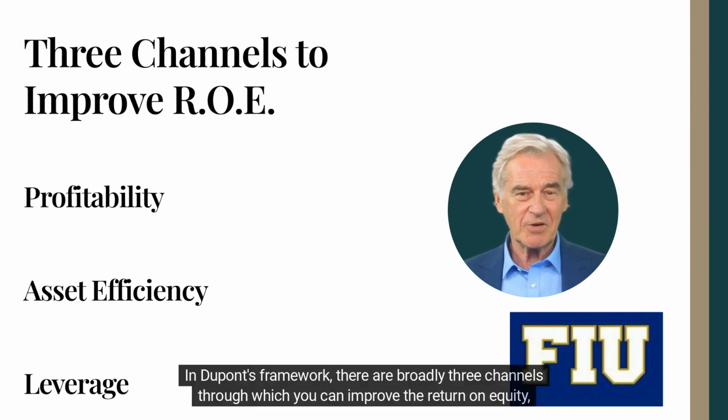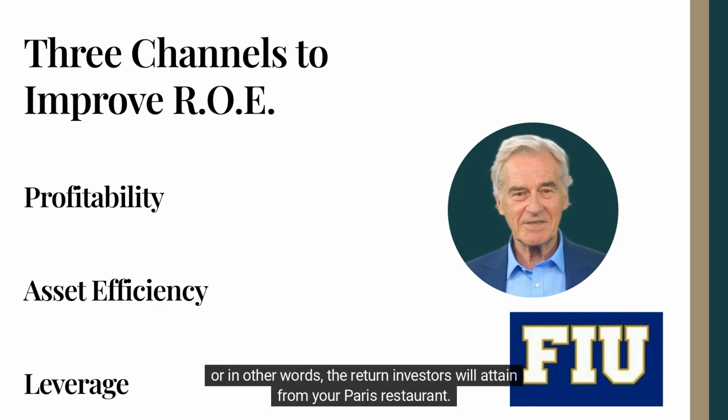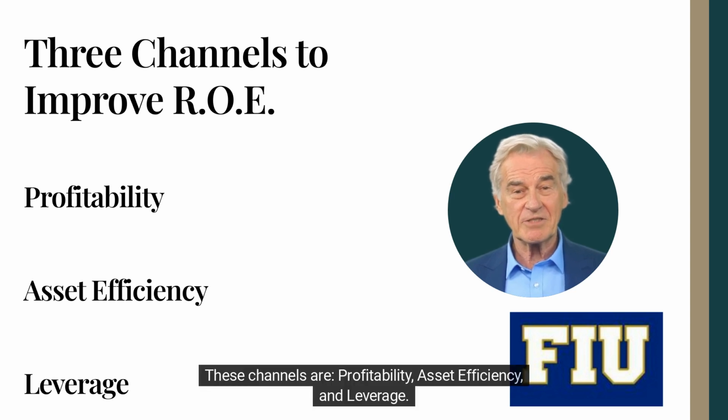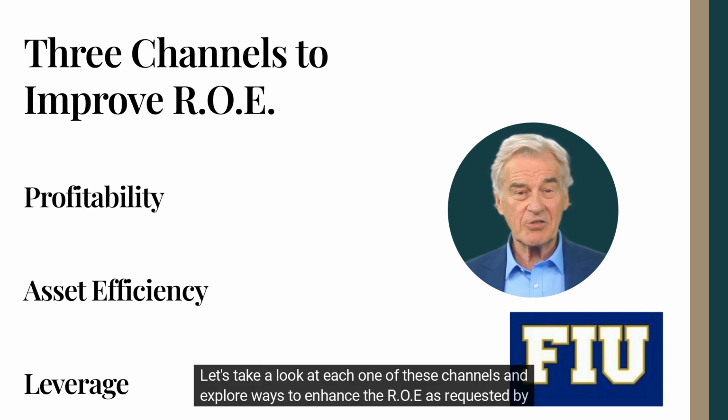In Dupont's framework, there are broadly three channels through which you can improve the return on equity, or, in other words, the return investors will attain from your Paris restaurant. These channels are profitability, asset efficiency, and leverage. Let's take a look at each one of these channels and explore ways to enhance the ROE as requested by your investors.